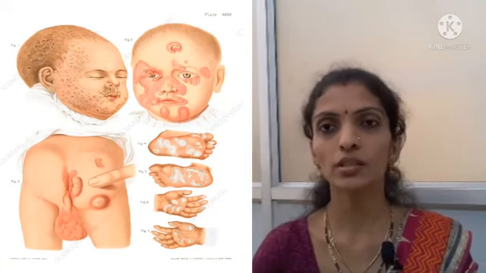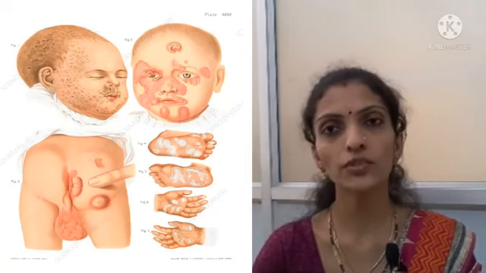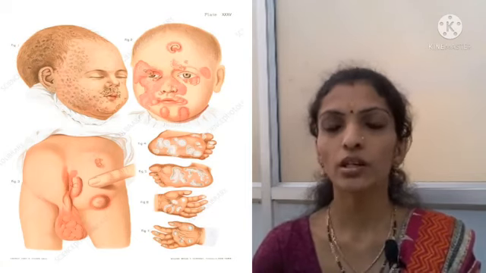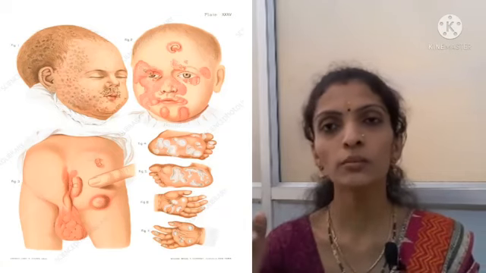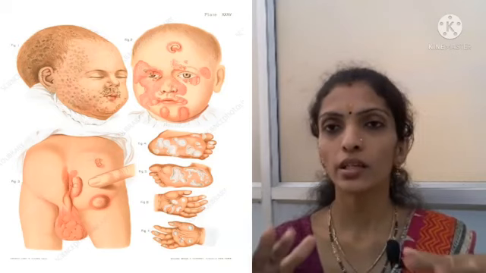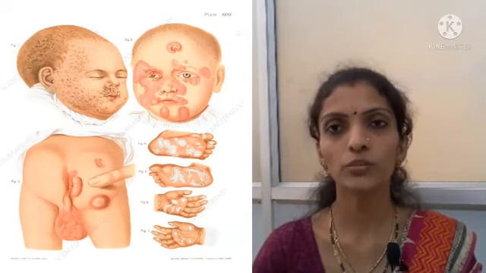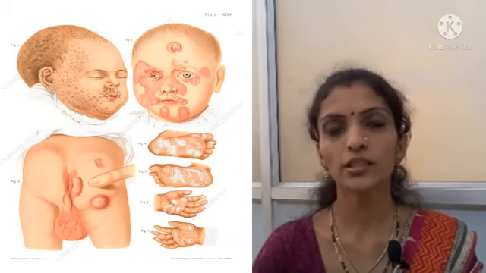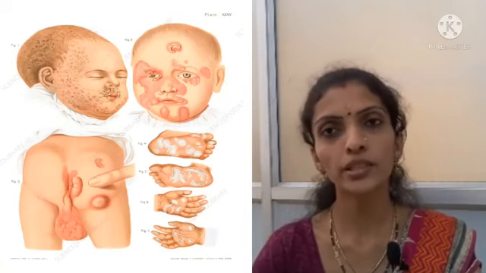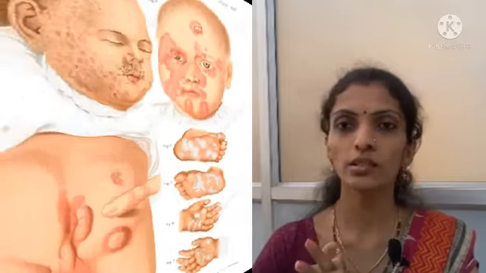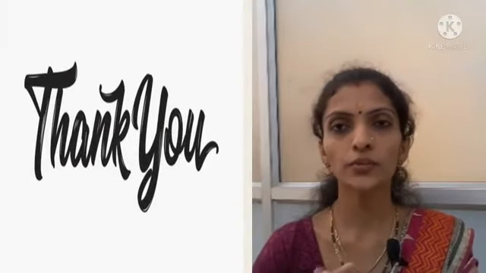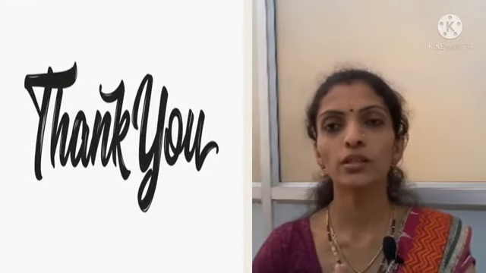According to the systemic clinical features, we can go for treatment. In the chronic condition, however, as it is a congenital disorder, we will not have any permanent solution or permanent treatment for this condition. So here it completes the series of congenital disorders. In the next video I will start a new topic.